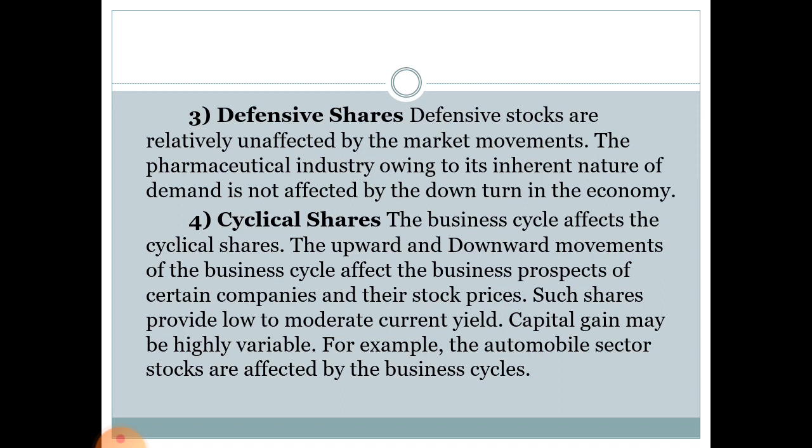Cyclical shares. The business cycle affects the cyclical shares. The upward and downward movements of the business cycle affect the business prospects of certain companies and their stock prices. Such shares provide low to moderate current yield. Capital gain may be highly variable. For example, the automobile sector's stocks are affected by the business cycle because at some time they are at boom, but at some time they are also at their declining phase. So as per their business cycle phase, their share value also changes.